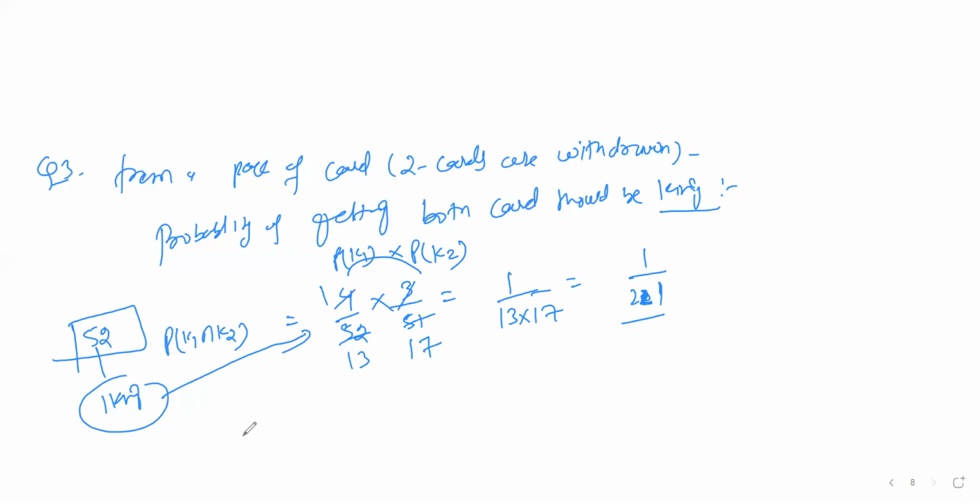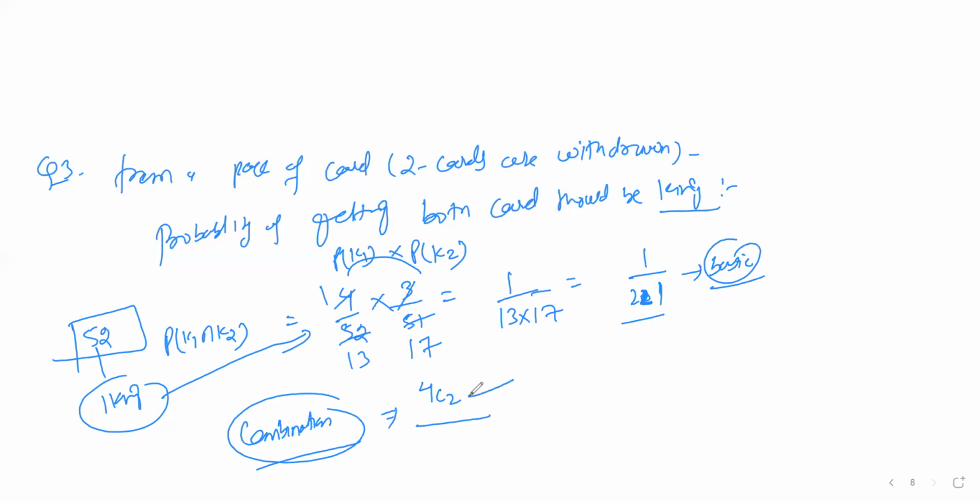See, I can apply the combination formula also. In most places I will apply combination. This is called your basics; with the help of basics we solved this problem. But if I apply combination, how do you do that? There are 4 kings and we are drawing 2 cards. It's 4C2. These are my favorable cases, out of 52C2, which is my sample space, because out of 52 cards we are drawing 2 cards. So 4C2 divided by 52C2.